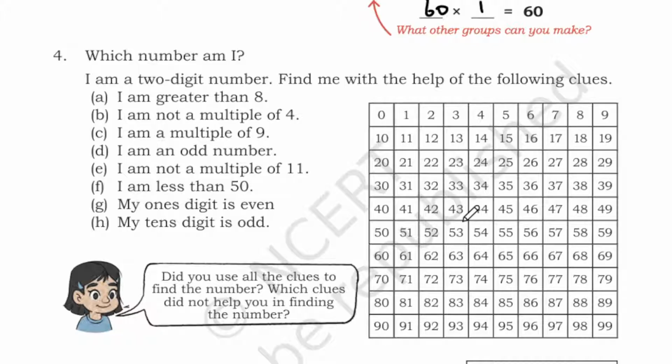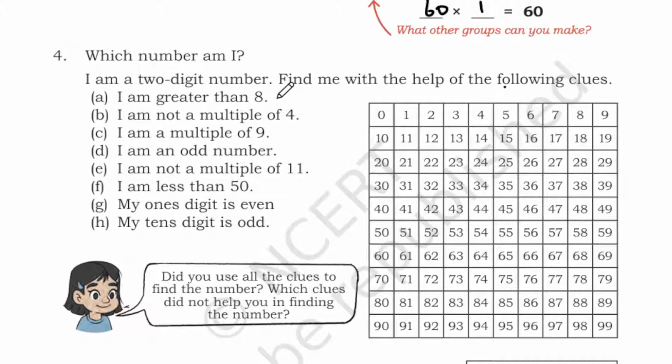Okay, I am a 2-digit number. Find me with the help of the following clues. So we have numbers here, from 0 to 99. There is one hidden number, and we have to find that number. And we have clues here. So the number is 2-digit. That's the first clue. I am greater than 8.